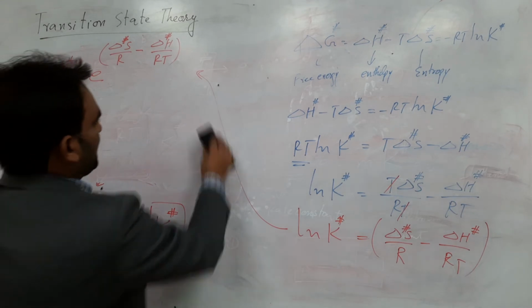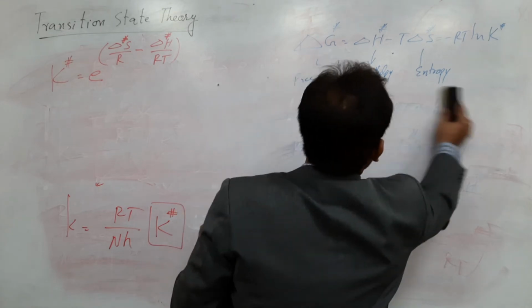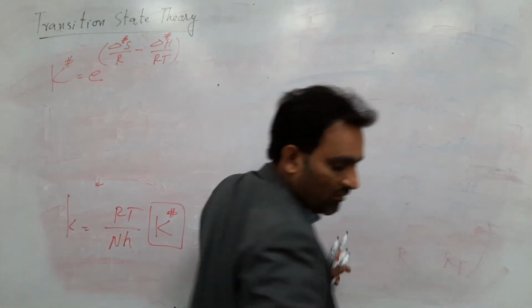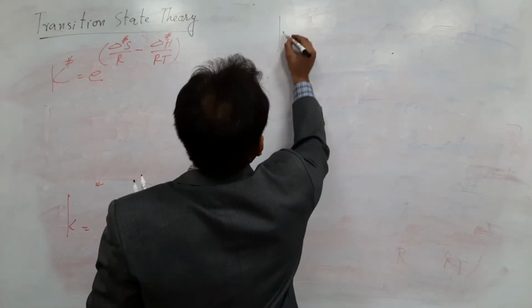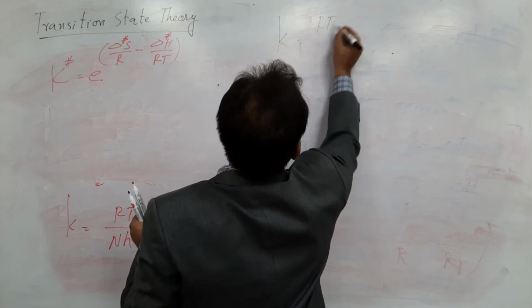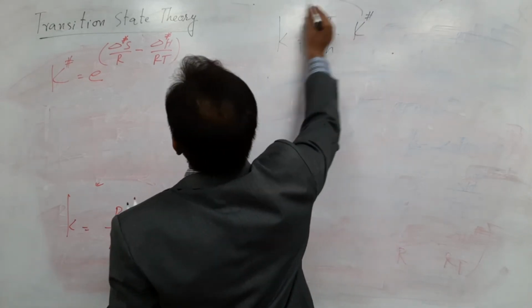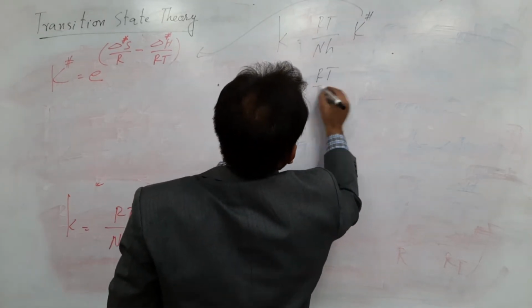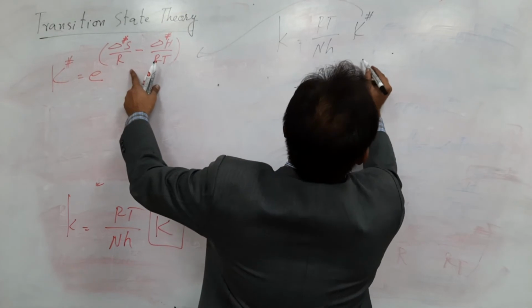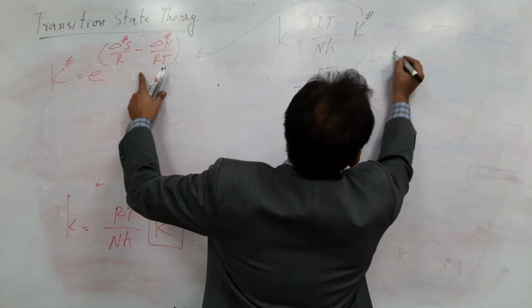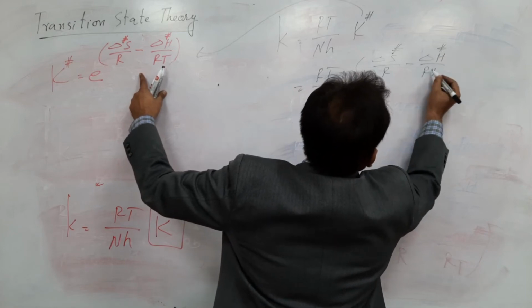Now you can transfer this term over here, and you have K is equal to RT over Nh, e raised to the power delta S over R minus delta H over RT.